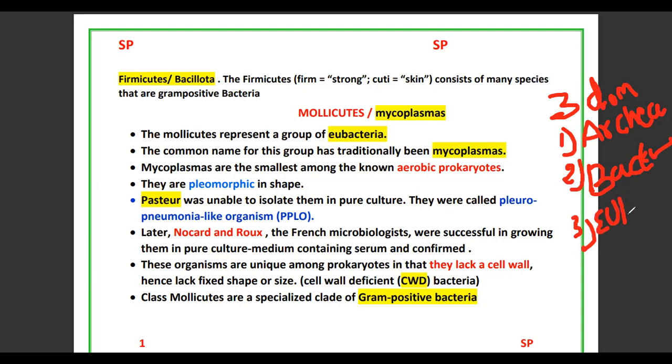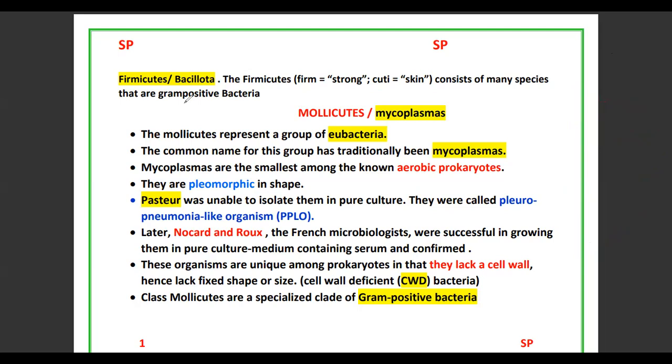So these were proposed by Carl Woese. The three domain system is popular: archaea, bacteria and eukaryote. Under the bacteria, we discuss one of the important chapters, that is Mollicutes or Mycoplasmas.